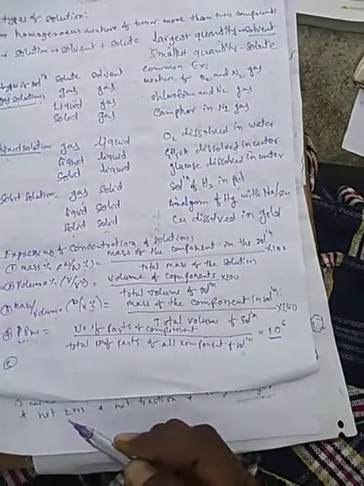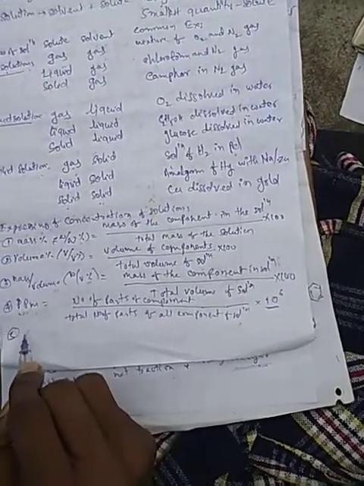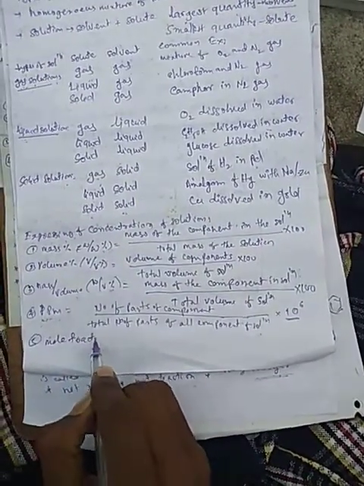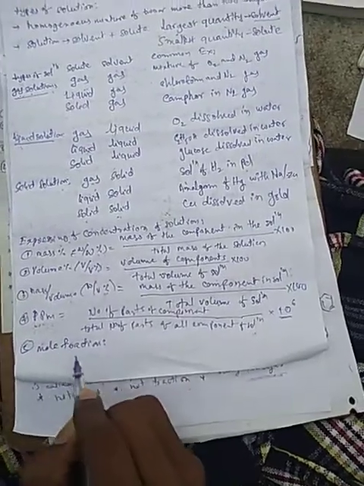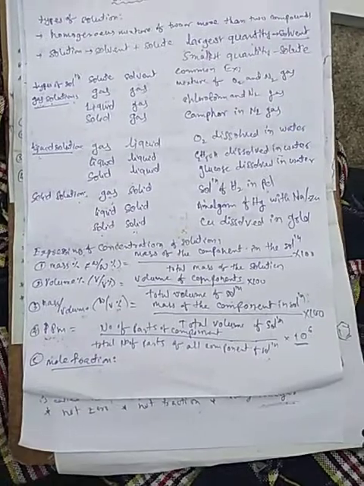Next one, mole fraction. It is also very important for the calculation. Mole fraction, what does that mean? One more term is mole fraction.